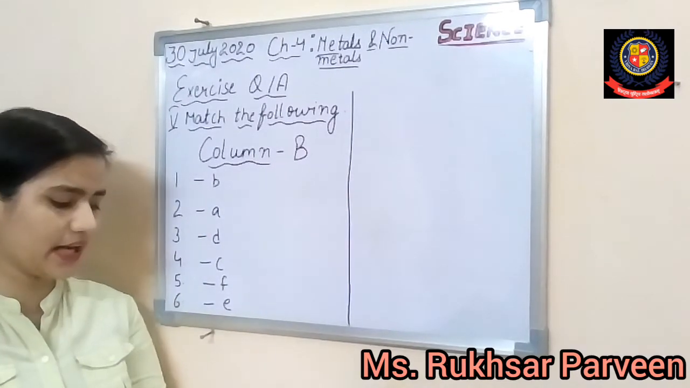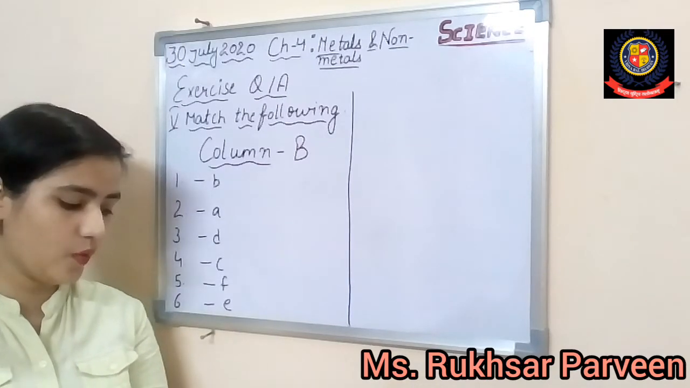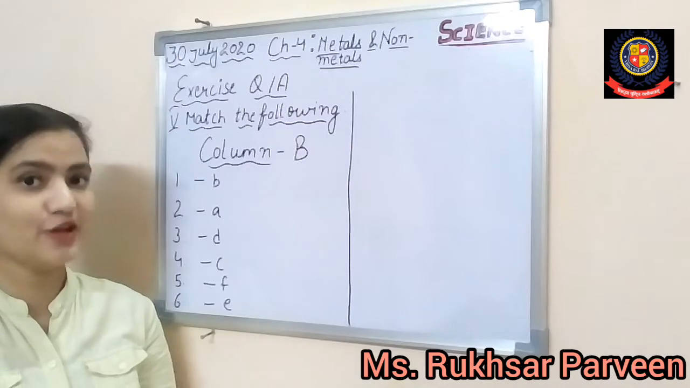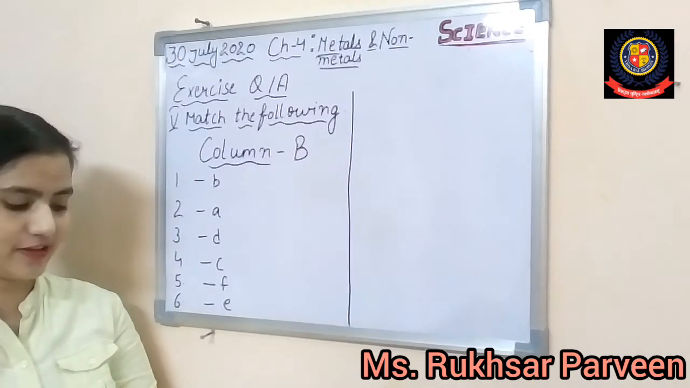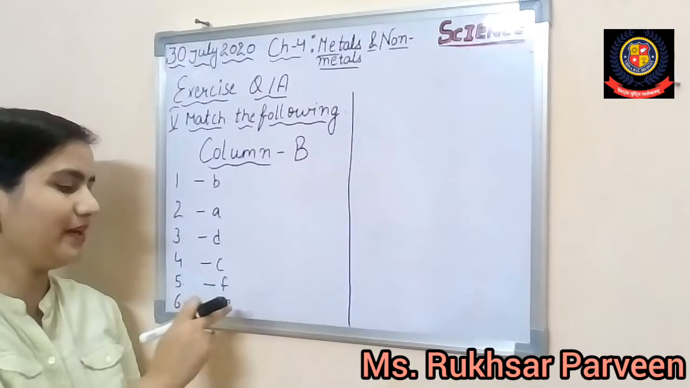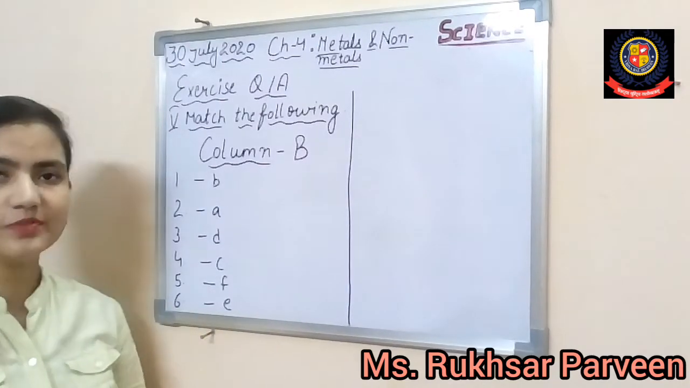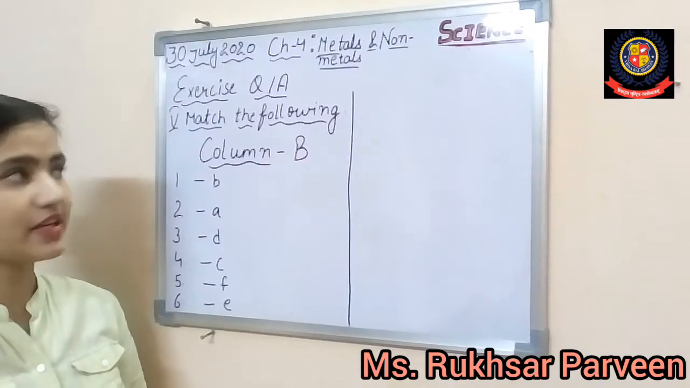Now the sixth question: an oxide of a metal which reacts with acid to form salt and water. So basically basic oxide will be there, so definitely the answer would be E. I hope this is clear to you all. So shall we proceed towards the question and answers?